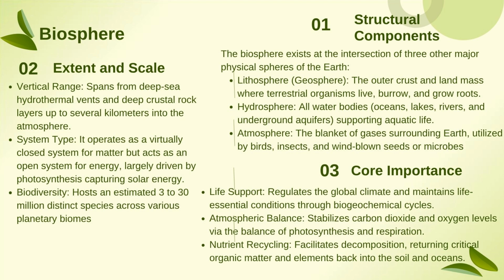For matter it is closed, but for energy it is open. It is largely driven by photosynthesis, capturing solar energy. Then biodiversity: it hosts an estimated 3 to 30 million distinct species across various planetary biomes.